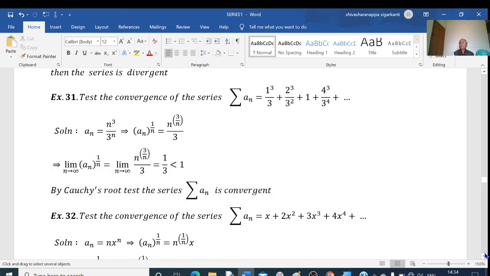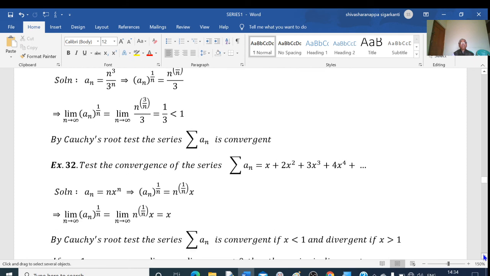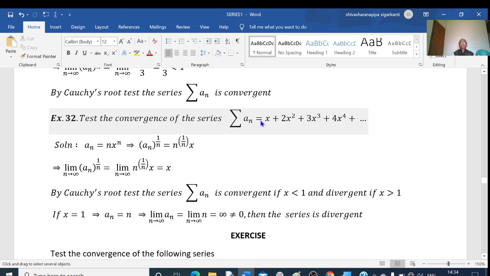Okay. Next example. Test the convergence of the series sigma a_n equal to x plus 2x square plus 3x cube plus 4x raised to 4 plus and so on. I will write the nth term. First term is x. Second term is 2x square, 3x cube, 4x raised to 4. So, this is 1, 2, 3, 4. Therefore, nth term must be n into x to the power of n. That is our a_n. a_n equal to n into x to the power of n.